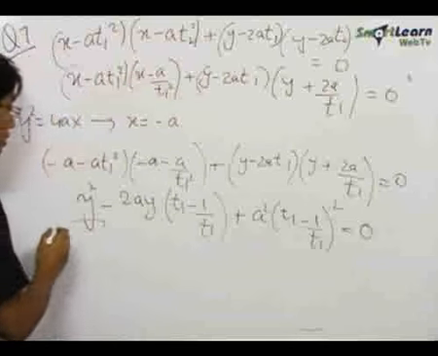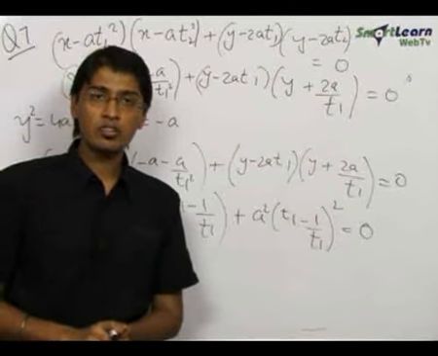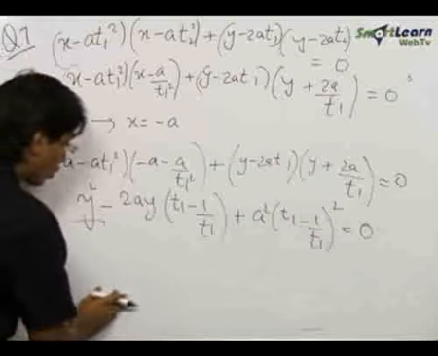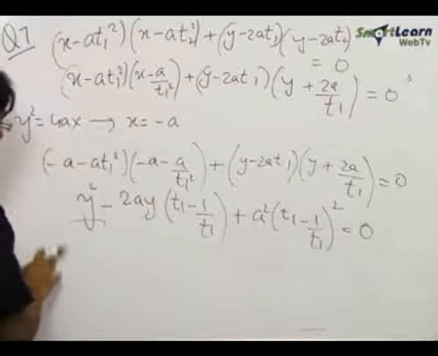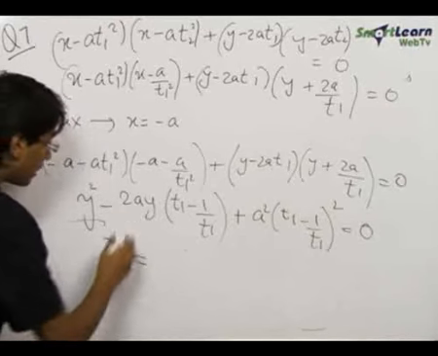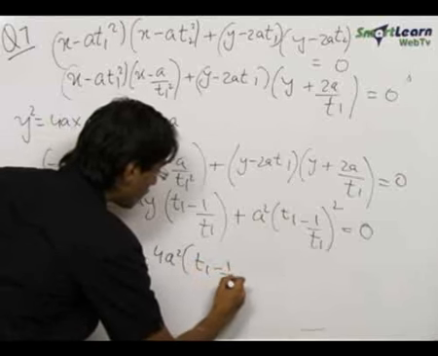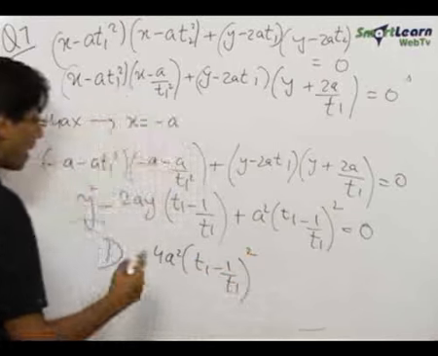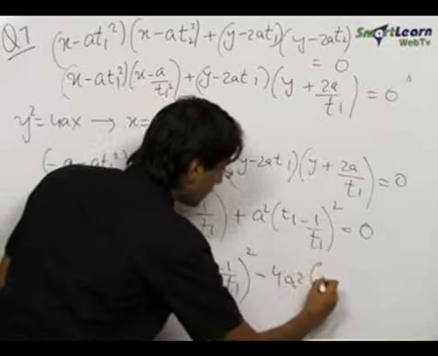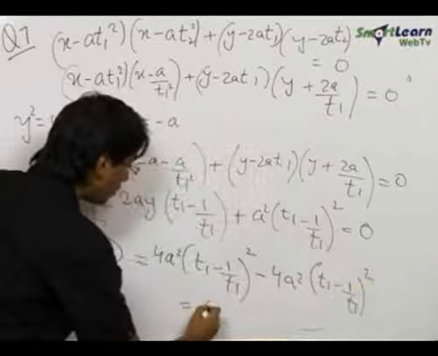Now this is a quadratic in y, and to prove that the directrix x equals minus a is a tangent to this circle, we need to show that the discriminant of this quadratic is equal to 0. Now discriminant is equal to b square minus 4ac, that is 4a square into t1 minus 1 upon t1 whole square minus 4ac, that is minus 4a square into t1 minus 1 upon t1 whole square, and this is definitely equal to 0.